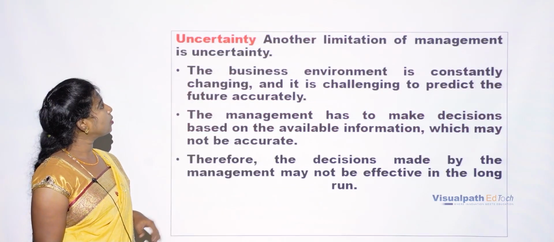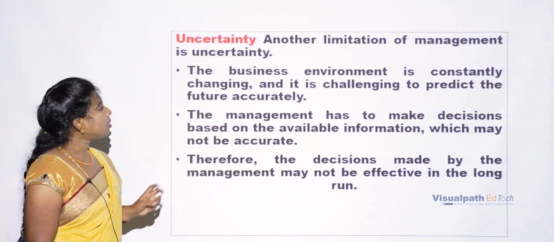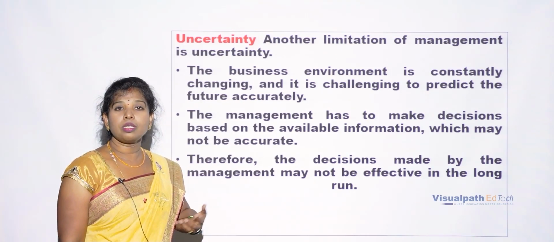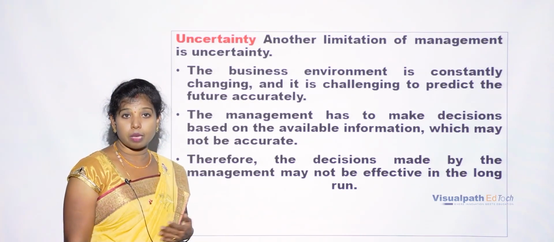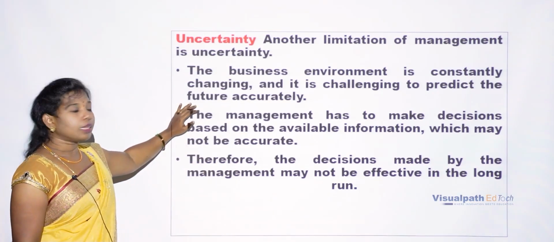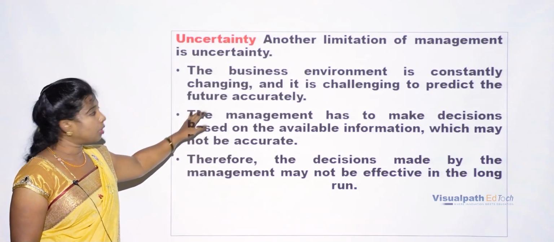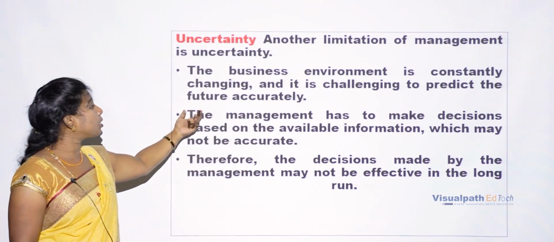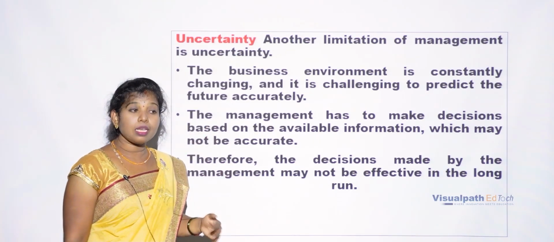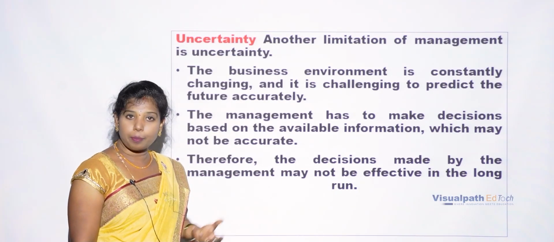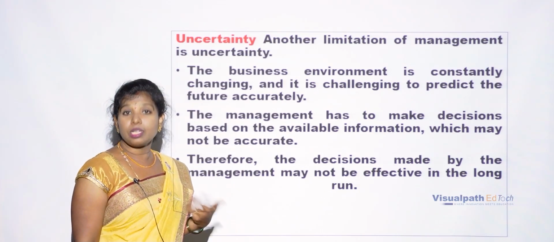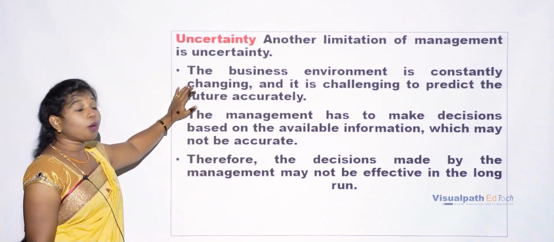And coming to the next one, that is uncertainty. Uncertainty is nothing but, as we have already studied, the organization is changing because of two environments, the internal environment and the external environment, that is dynamic changes. The business environment is constantly changing and it is challenging to predict the future accurately. We cannot say that the same product will click in the future, because the external environment is changing rapidly, as customer preferences and habits are frequently changing, right? So depending on that, we cannot predict the future.